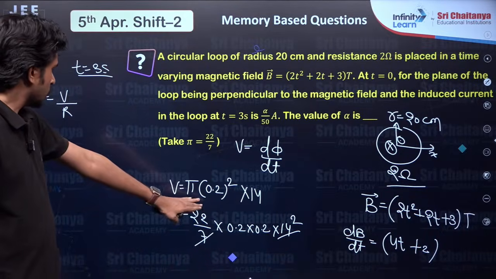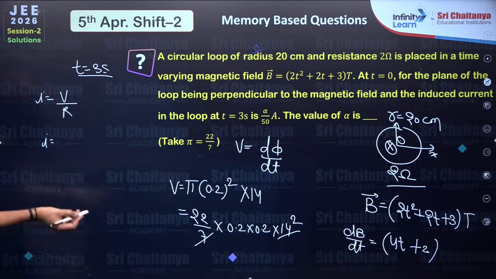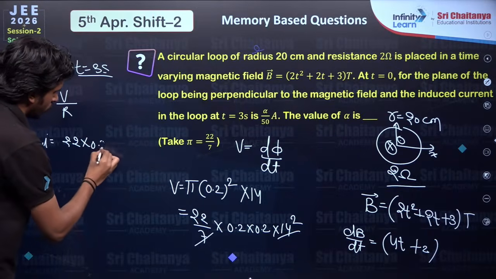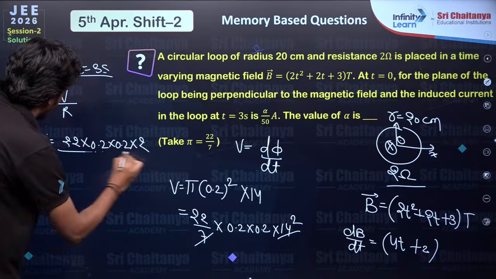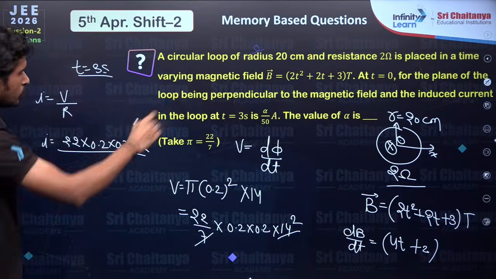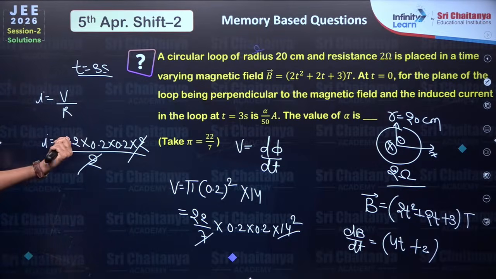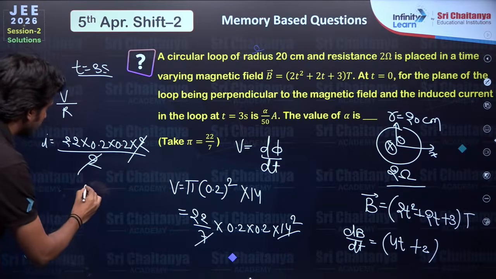So that is the voltage. Now divide it by R, then you will get the current. So simple: 2 into 0.2 into 0.2 into 2, upon R, resistance is given 2 ohm. 2 cancelled out. So we got the value as 0.88.